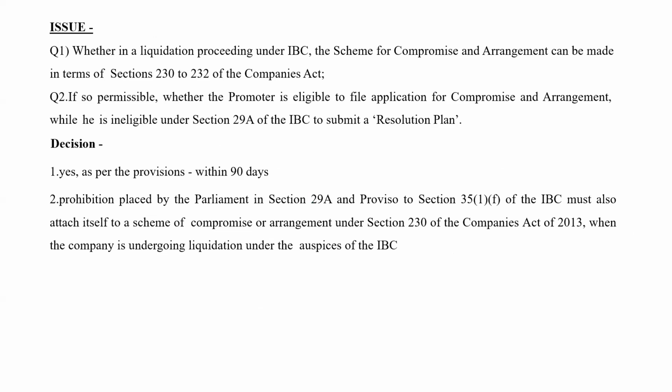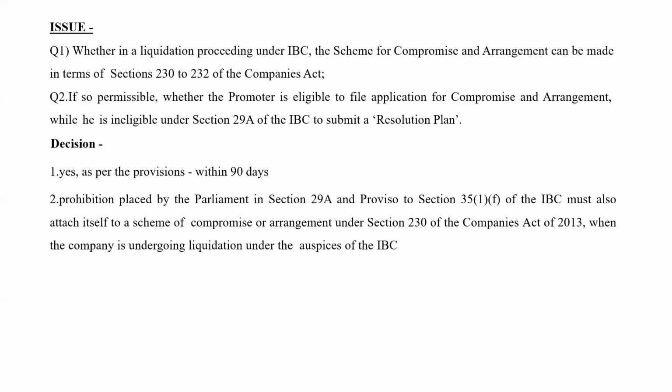Right, definitely. So the issue was whether in liquidation proceedings under IBC, the scheme for compromise or arrangement can be made in terms of section 230 to 232. The answer is yes. If so permissible, whether the promoter who is ineligible under 29A can file an application. The answer is no. So a scheme for compromise or arrangement could be made during liquidation also.